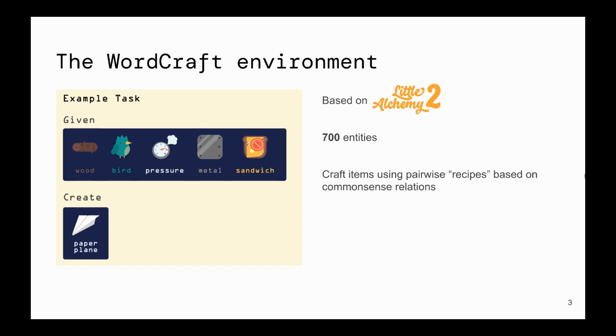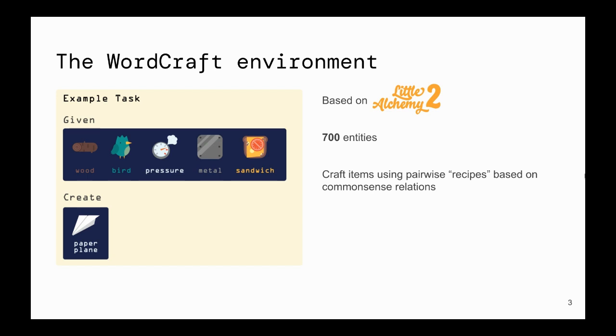To address this need, we introduced WordCraft, a lightweight text-only environment based on the crafting game Little Alchemy 2, whose recipes are based on common sense relations. In each WordCraft episode, the agent is presented with a table of starting items and tasked with creating a goal item, in this case, paper plane, by combining the starting items. WordCraft contains 700 different items and over 3,000 single combination, or depth 1 recipes, where a recipe is a combination of two items producing another item. The task depth is the minimal number of successful recipe evaluations leading to the goal.